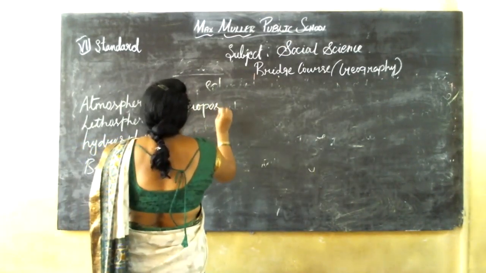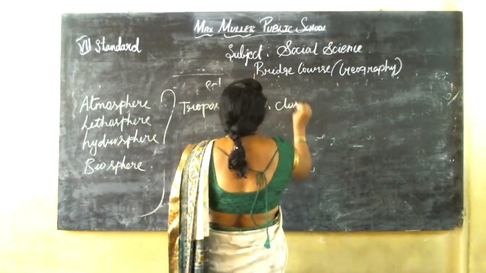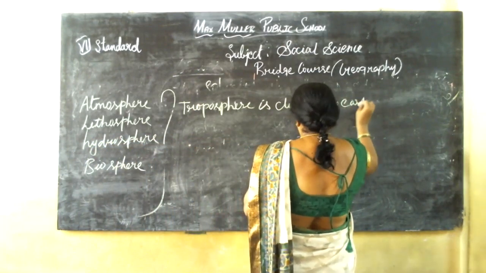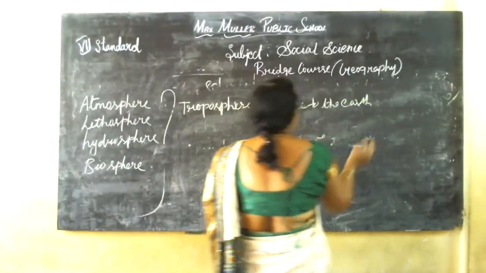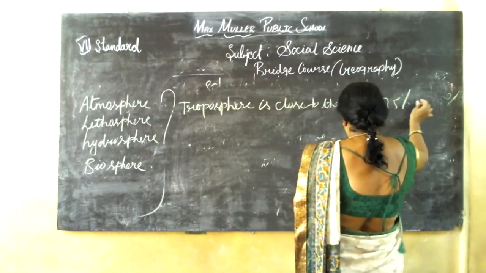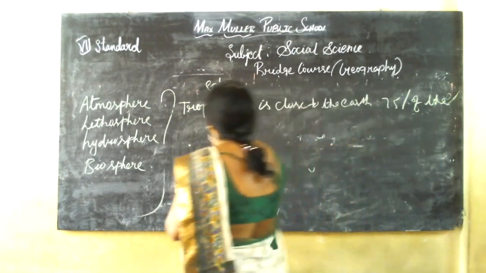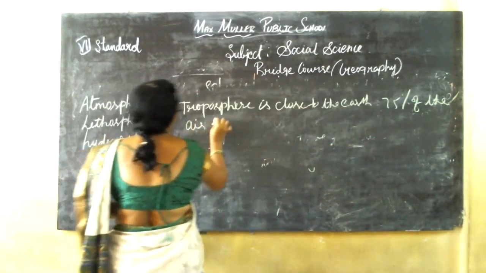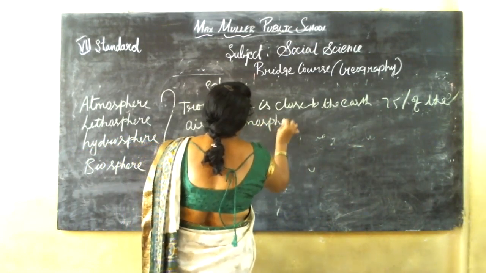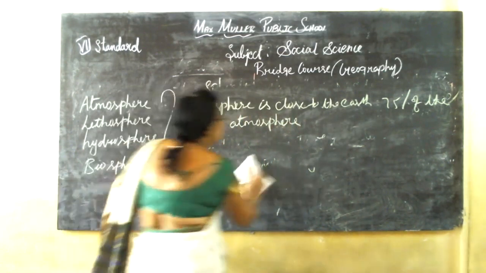In the simple way, if we want to say, it is close to the Earth. 75% of the air of the atmosphere. I think students, you can see, anyway, keep the book with you.